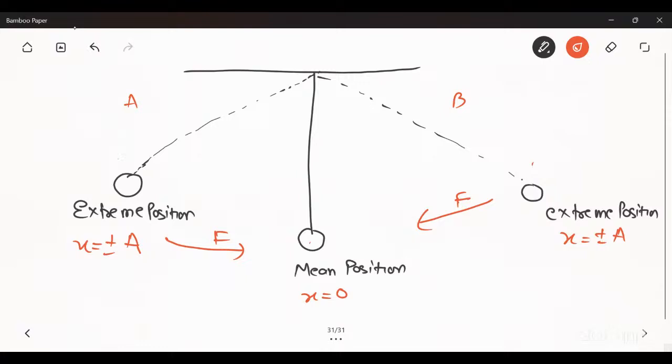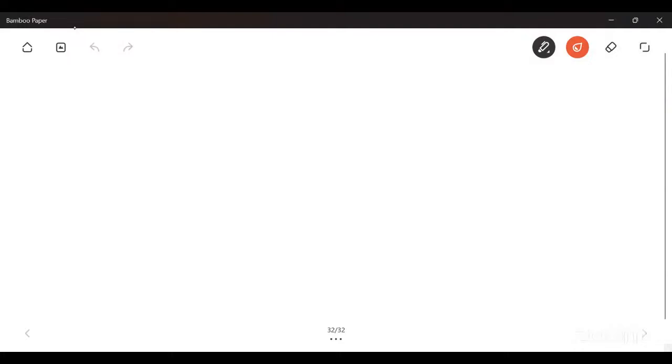When it comes to position O, the speed will increase. After increasing its speed, it will go to position B, and at position B again a force comes which tends to pull it back. This force is always directly proportional to x, the displacement from the mean position, because it always tends to move the particle back to its mean position.